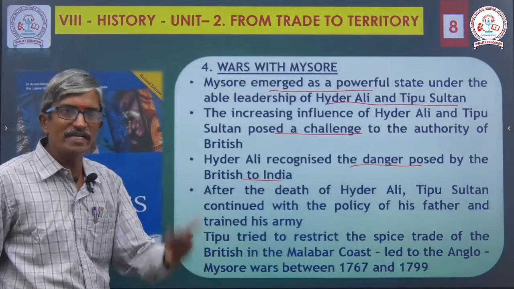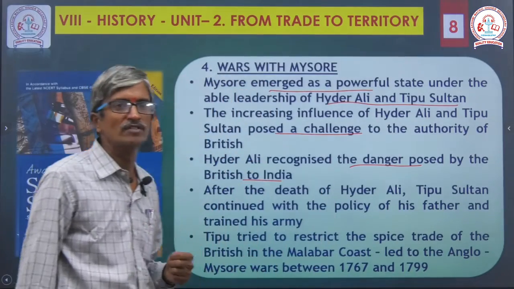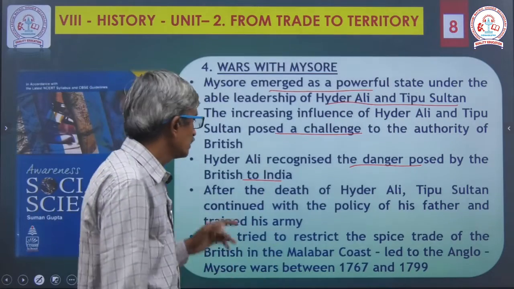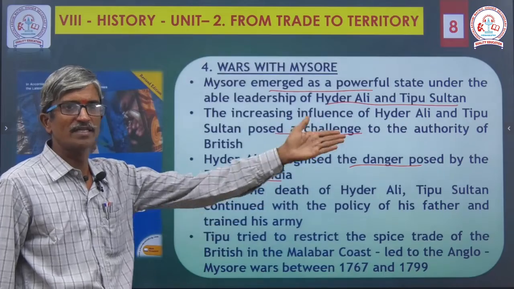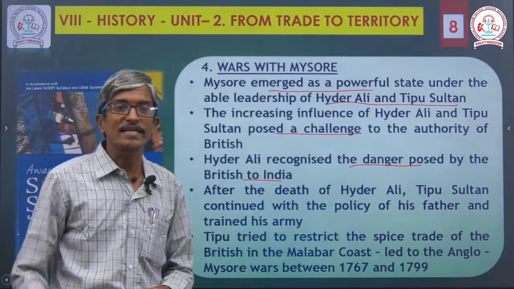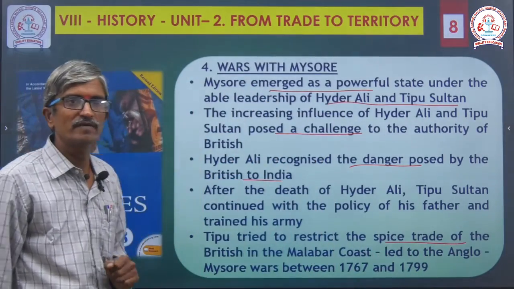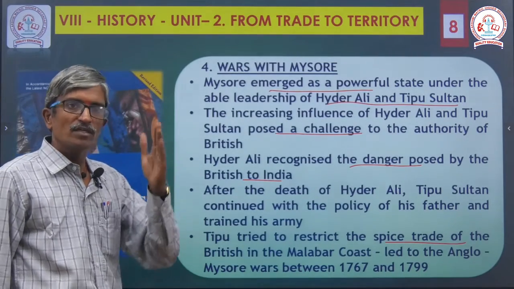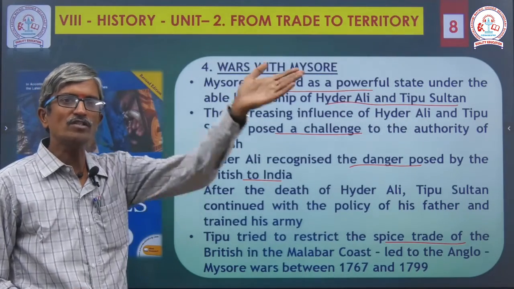So in order to prevent that, he decided to act. But unfortunately he died. He was an able ruler, but due to some health issues he died. Tipu Sultan continued with the policy of his father Hyder Ali and trained his army. Tipu tried to restrict the spice trade, because in the first video we came to know pepper is very costly. They got huge profit. If we prevent the spice trade, most of the burden will be reduced.